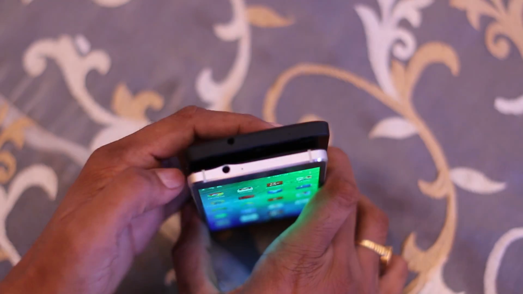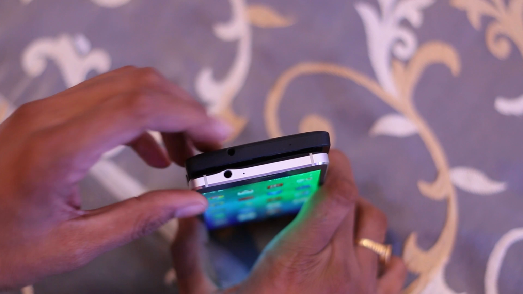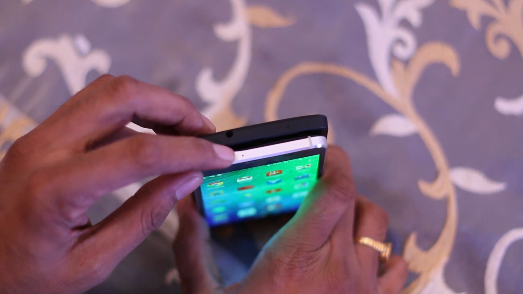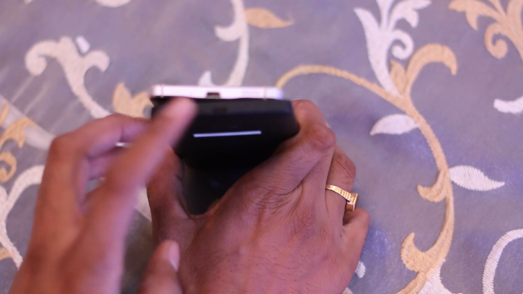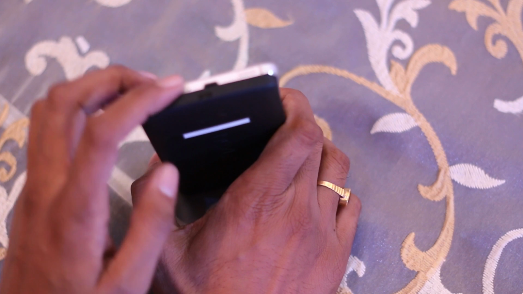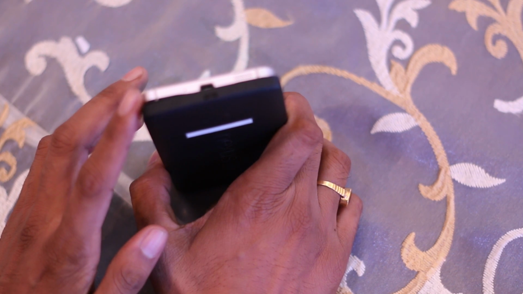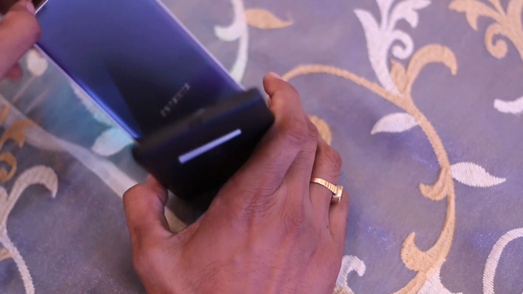At the top Nexus 5 has a 3.5 mm audio jack and a microphone, and the Samsung Galaxy Alpha features the 3.5 mm audio jack and a microphone. At the bottom there are dual speakers and a micro USB slot for charging and data transfer on Nexus 5, whereas there is a micro USB slot for data transfer and charging, and a speaker at the bottom on Galaxy Alpha.